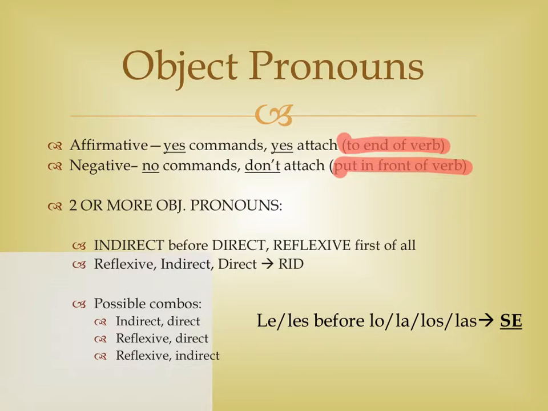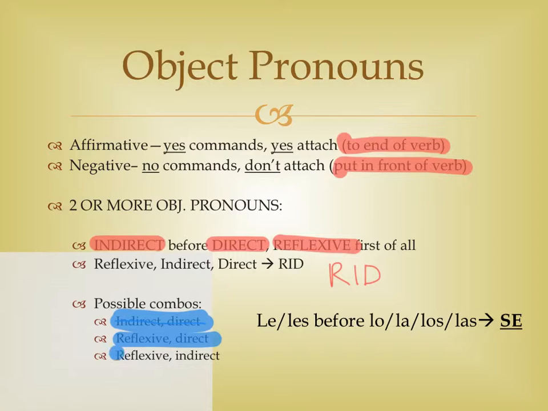For two or more object pronouns, you're either going to have one object pronoun, in which case, just attach the one or just put the one before the verb. But if you have two object pronouns, you're going to put them in this order. Indirect before direct. Reflexive first of all, and you could also say RID, reflexive, indirect, and then direct. The possible combinations for that are indirect and then direct, reflexive and then direct, or reflexive and then indirect. You'll never have all three together.